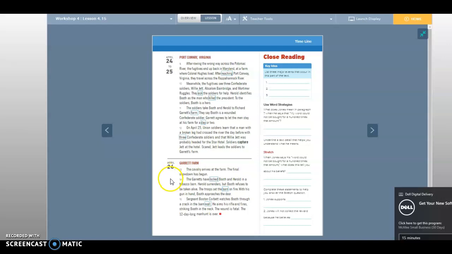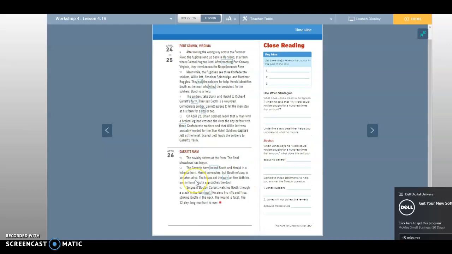We will stop with that and we'll go from there. Let me know if you have any questions at all. This is page 217, and we'll go from there.